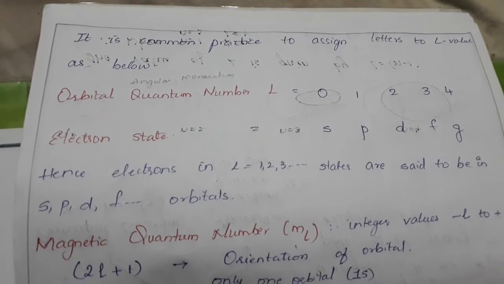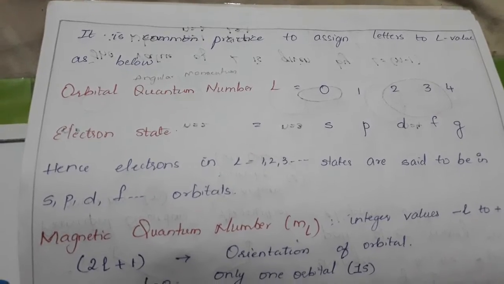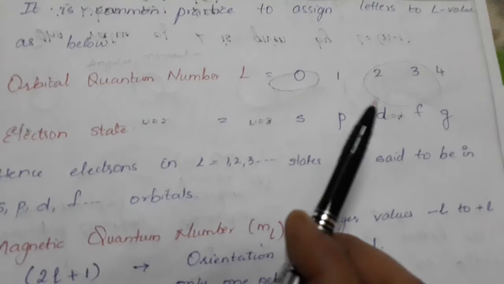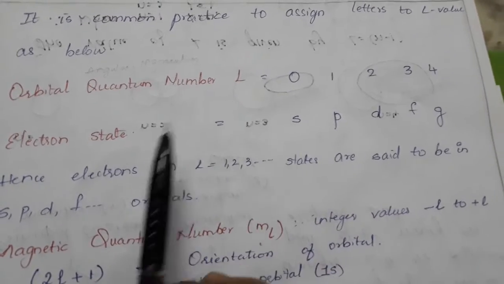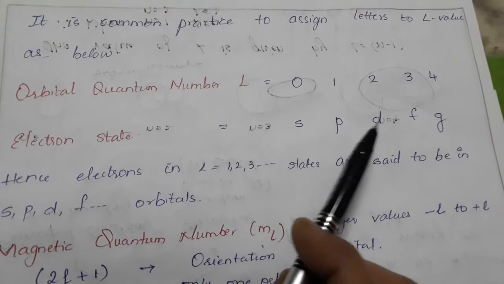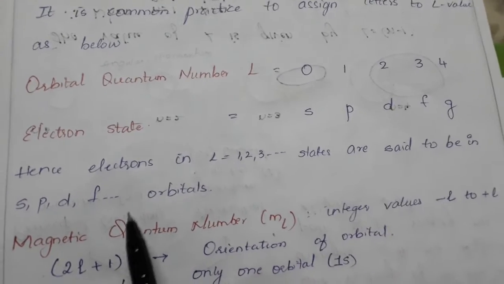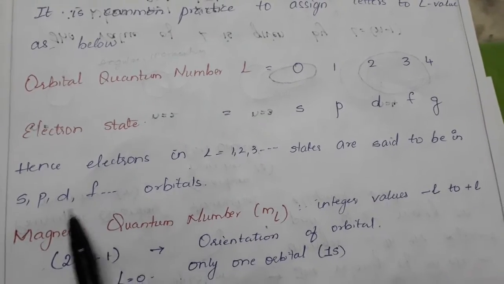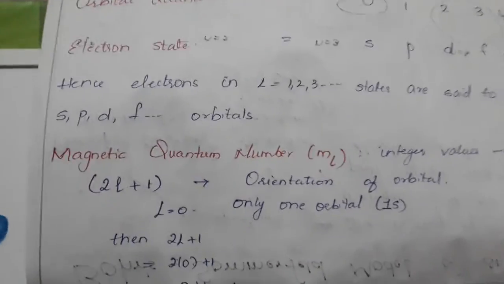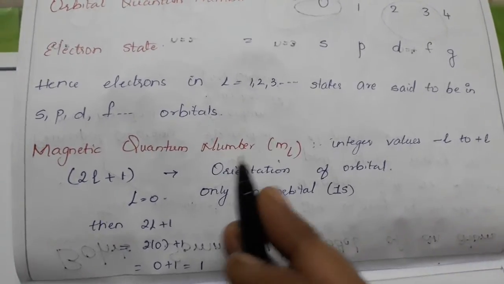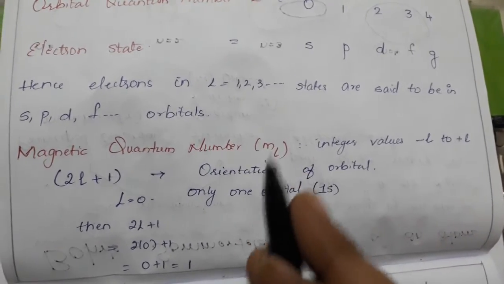So it is common practice to assign letters to the L value as below. As with the orbital number, we said L is equal to 0, 1, 2, 3, 4. For that we are going to give the electron states as S, P, D, F, G and so on. Hence the electrons in the L is equal to 0, 1, 2, 3 states are said to be SPDF orbitals.